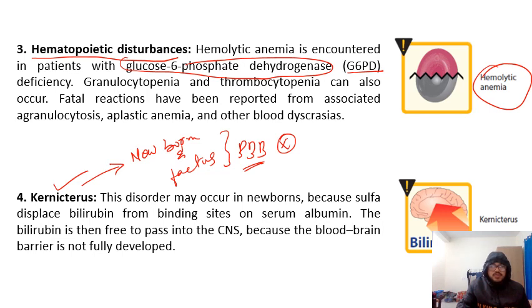If you give sulfa drugs to a newborn or fetus, their blood brain barrier will not be fully developed, and these sulfa drugs will displace the bilirubin from the binding site of the serum albumin, and then it will travel and cross into the CNS, and it may cause problems in the CNS. That condition is known as kernicterus.